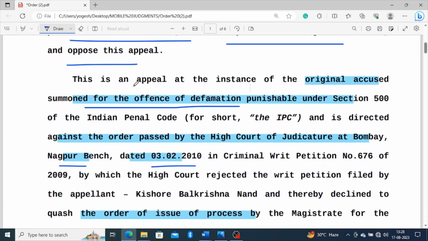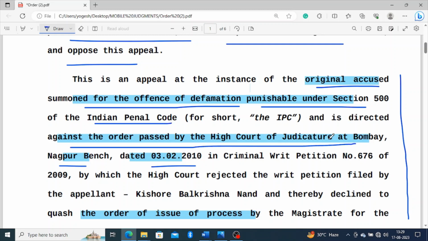This paragraph talks about the brief factum of the case. The original accused was summoned for the offense of defamation under section 500 of the Indian Penal Code, and the appeal is directed against an order passed by the High Court of Judicature at Bombay, Nagpur branch, dated 3rd of February 2010 in a criminal writ petition, by which the High Court rejected the writ petition filed by the appellant.